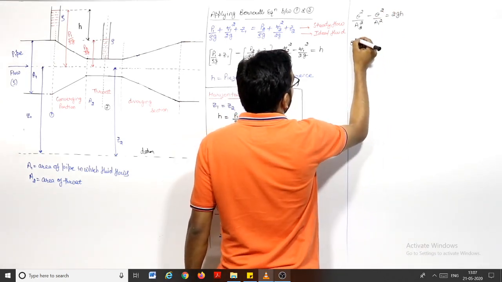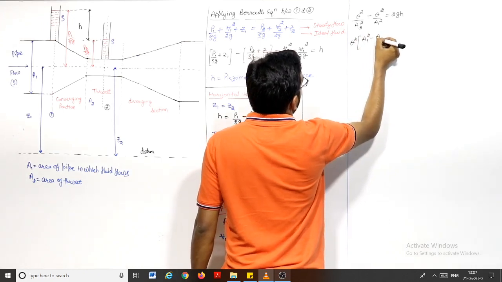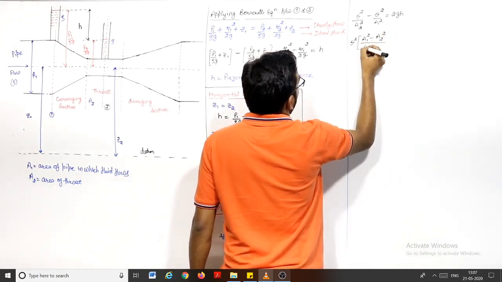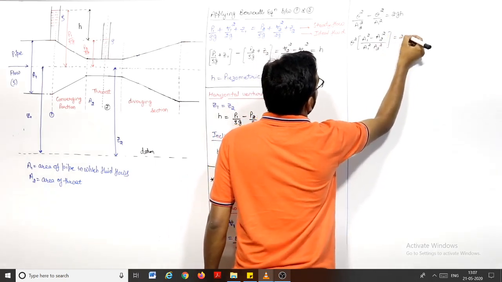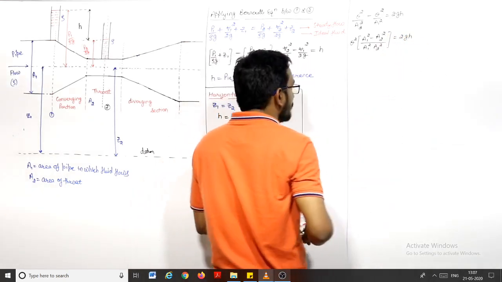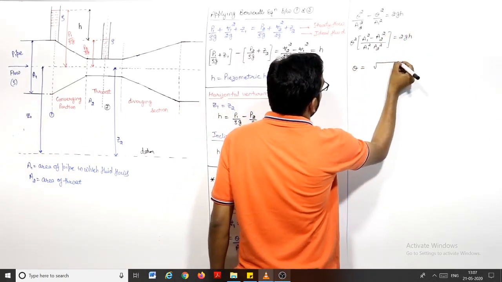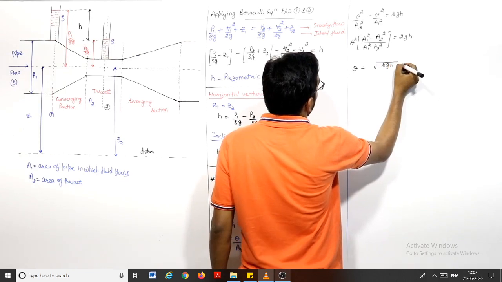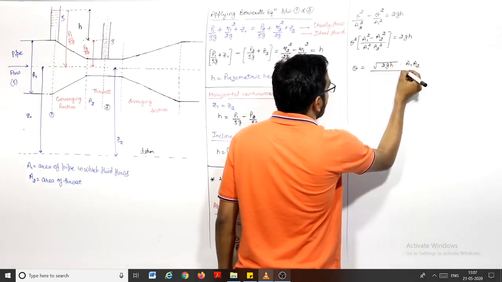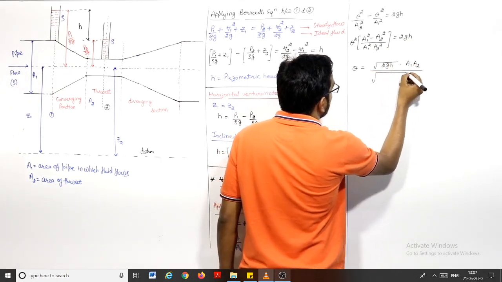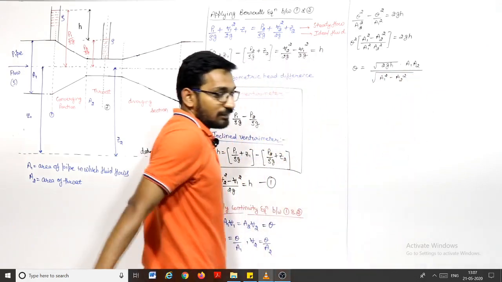Q square you can take common, Q square into A1 square minus A2 square divided by A1 square A2 square is equal to 2GH, and now you can write discharge will be equal to, take under root, 2GH into A1 A2 divided by under root of A1 square minus A2 square.